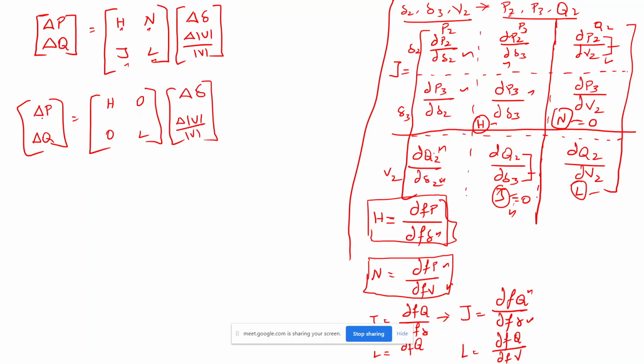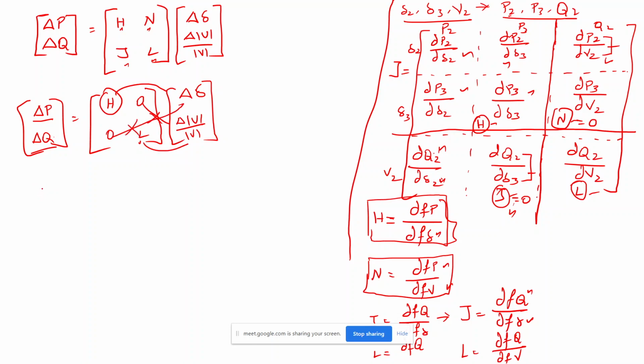So from this matrix I can understand that P is only going to have H with delta, and this will get cancelled. Here Q is going to be with L and this V, and this will get cancelled, right?